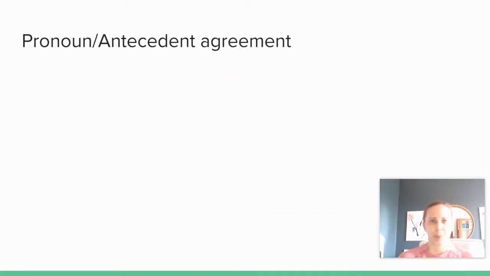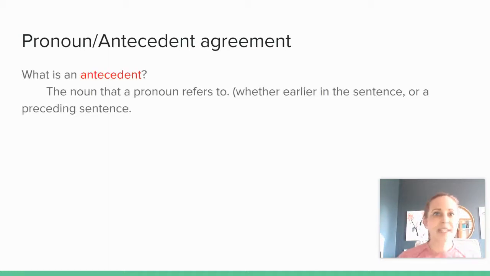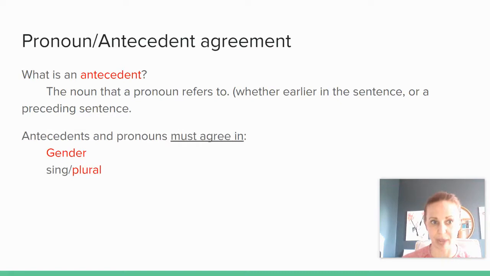All right, so pronoun antecedent agreement. Now remember, we're going through a lot today, so now we're switching gears a little bit, talking about pronouns and antecedent agreement. First of all, what is an antecedent? It's the noun that a pronoun is referring to. So it could be the noun earlier in a given sentence, or it could be in a completely preceding sentence. But whatever it is, they have to agree. Your pronoun has to agree with the noun that it's referring back to.